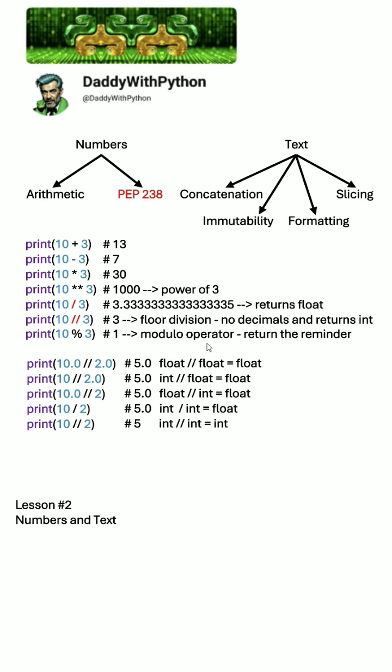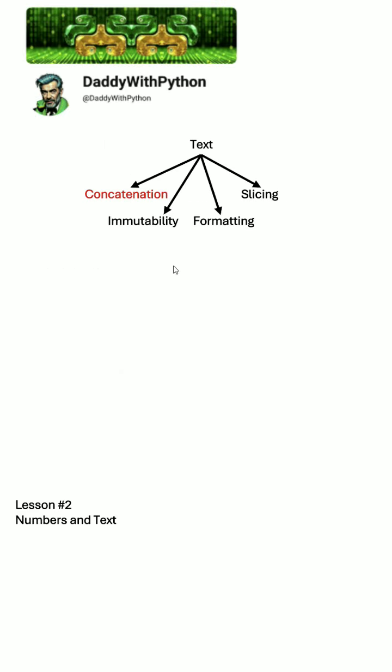Be aware that in all these combinations only the last one, when you divide an int by an int with a double slash in between, will return an int. In the end, if you would like to have a float after division, you would use a single slash, and double slash to have an int even if a float was expected.